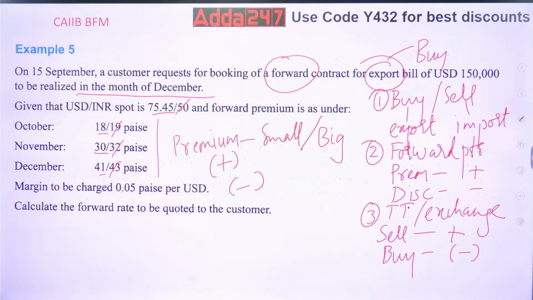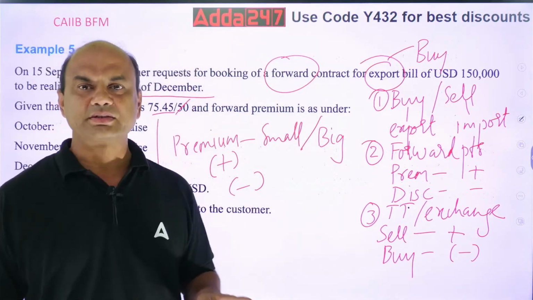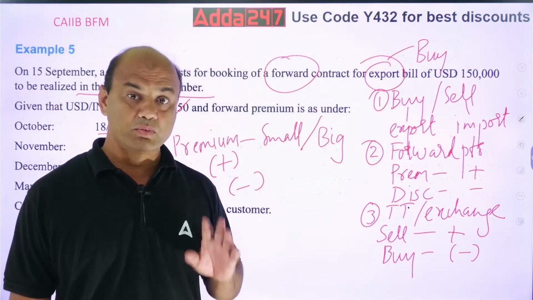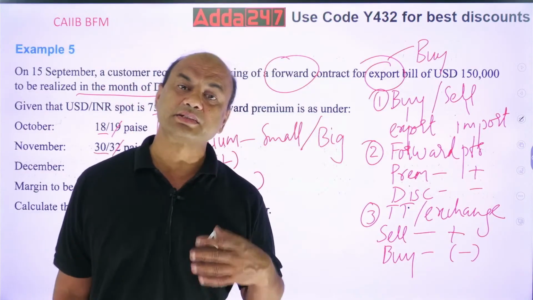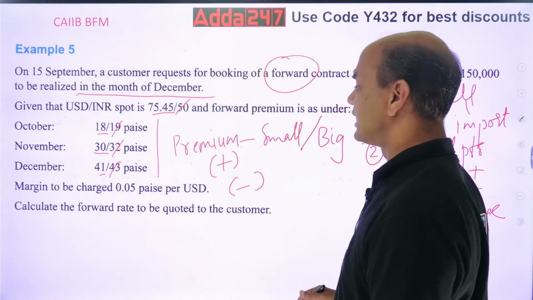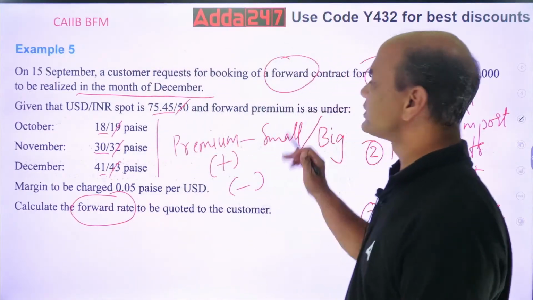If you remember these 3 basics, in any numerical there are more chances that the answer you get will be correct. So now, let's solve this. Calculate the forward rate. You have to find out the forward rate. So first plot this problem.